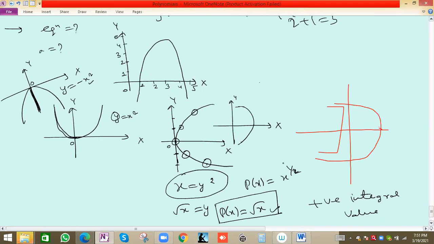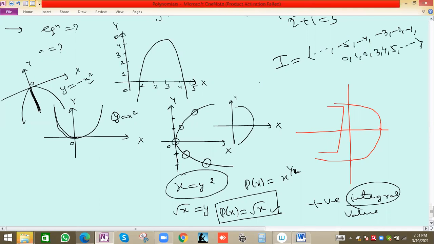It is positive, 1 by 2 is no doubt positive, but a fraction value will not be taken. Integers we know; we can represent the integers by I, and the values are dot dot minus 5, minus 4, minus 3, minus 2, minus 1, 0, 1, 2, 3, 4, 5 dot dot. This will go on. So an integral value means an integer 0 and more than 0. Basically a positive integral value we have to take. So this becomes a fraction, and it will not be considered a polynomial. That's why this graph is not discussed in this chapter.